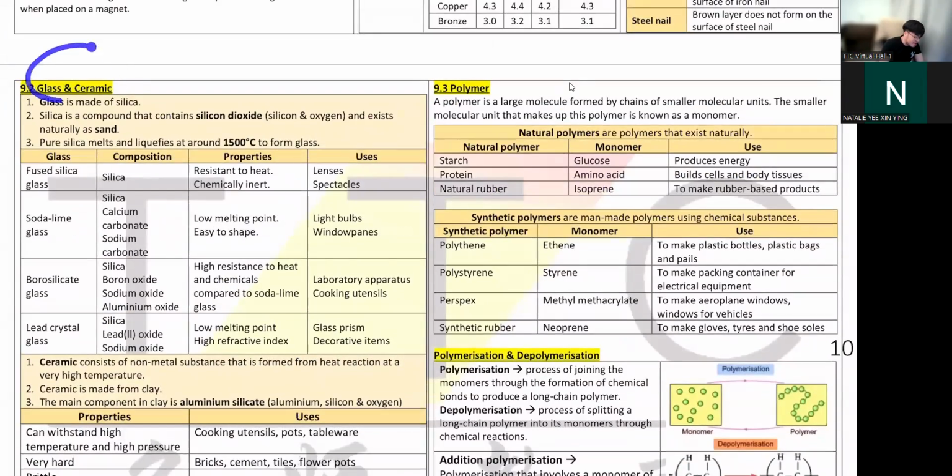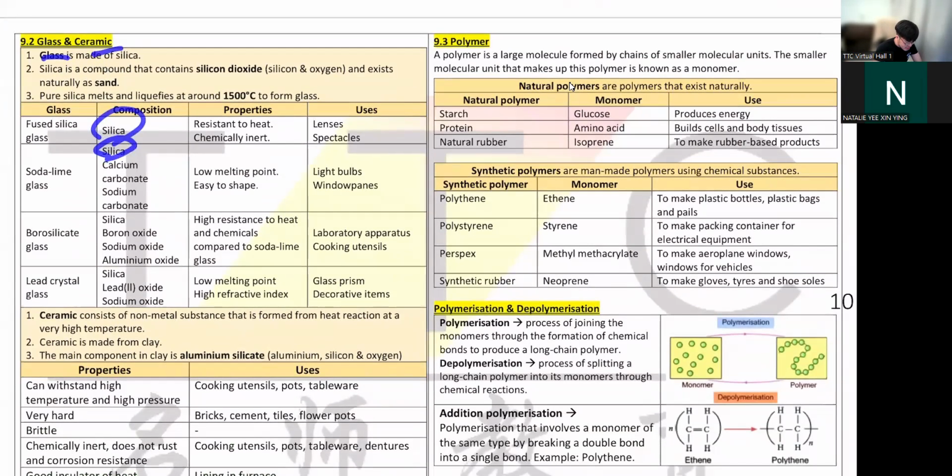So your glass and ceramic, good news, don't focus. You can read this for fun. It's not coming up. So glass and ceramic. Glass, they are made from silica. As you can see, this is the main ingredient. Silica is sand. Okay, silica is sand.